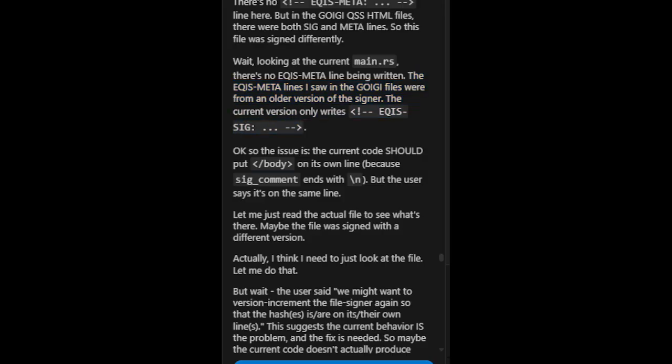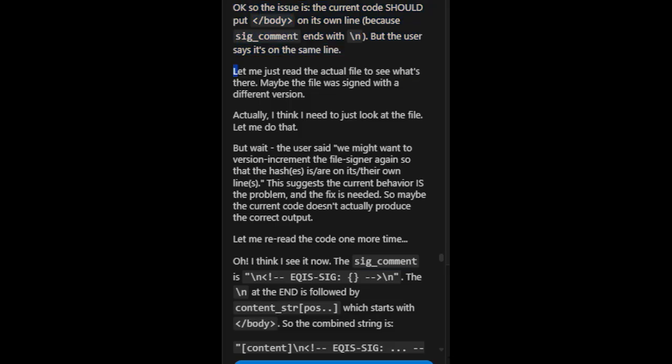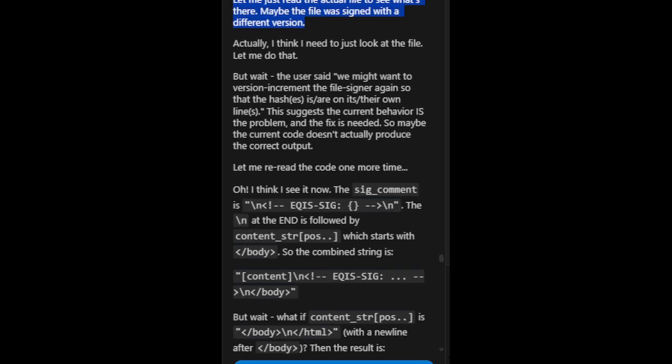The current version only writes eqis sig. Okay, so the issue is, the current code should put /body on its own line, because sig_comment ends with \n. But the user says it's on the same line. Let me just read the actual file to see what's there. Maybe the file was signed with a different version. Actually, I think I need to just look at the file. Let me do that. But wait, the user said we might want to version increment the file signer again so that the hash is on its own line. This suggests the current behavior is the problem. And the fix is needed. So maybe the current code doesn't actually produce the correct output. Let me reread the code one more time.